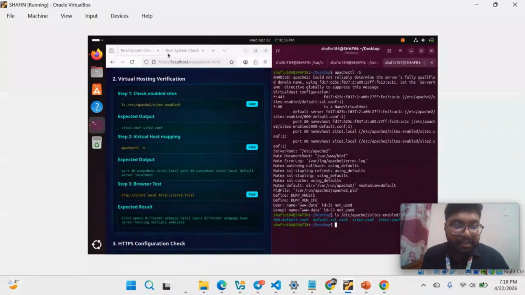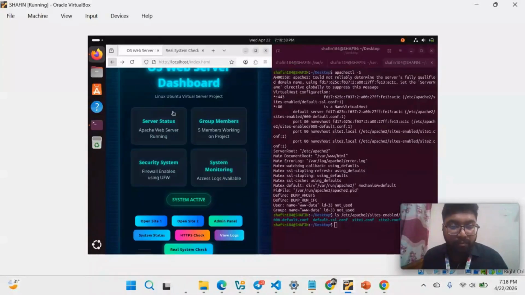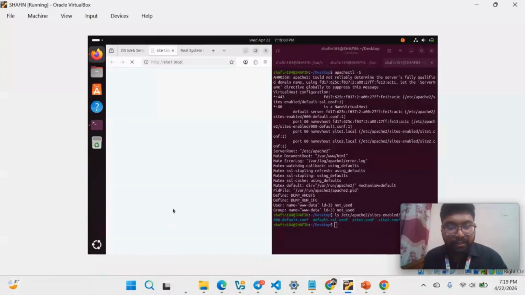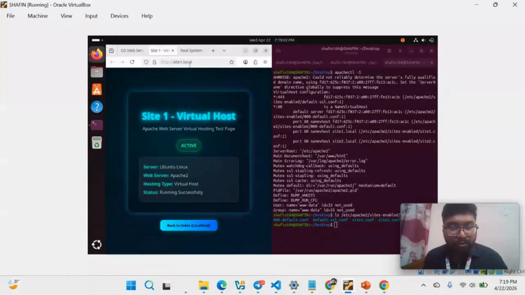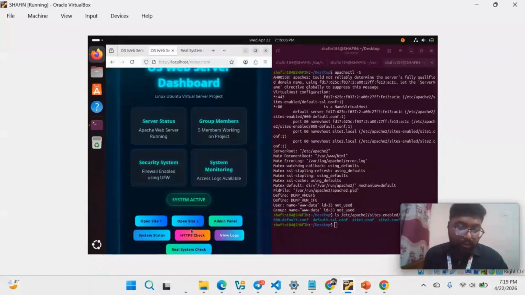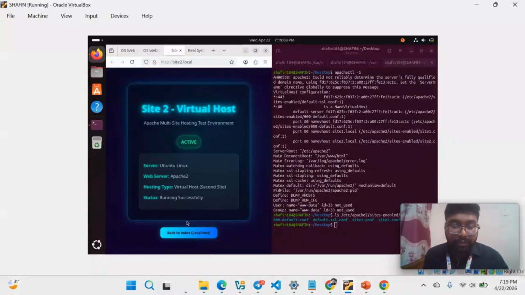Besides, I can check another way. If I go to the main dashboard here and click open site 1, I can see site1.local. Here it shows the details of site 1. Now I can go back and go to site 2. It also shows the details of site 2, and you can see the address, which is http site2.local. So I can say that virtual host is configured perfectly.